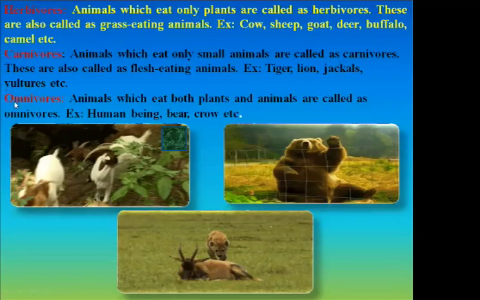Next we have omnivores. Omnivores are the animals which eat both plants and animals. They eat both, plants and animals. So these types of animals are called omnivores. Example: human being, bear, crow, etc.